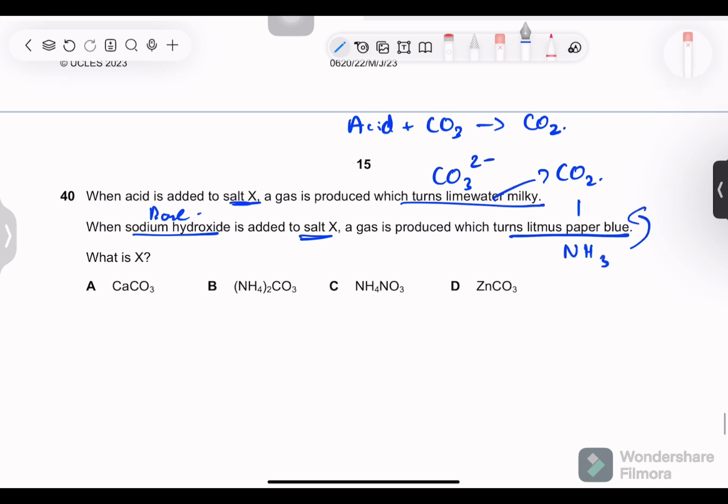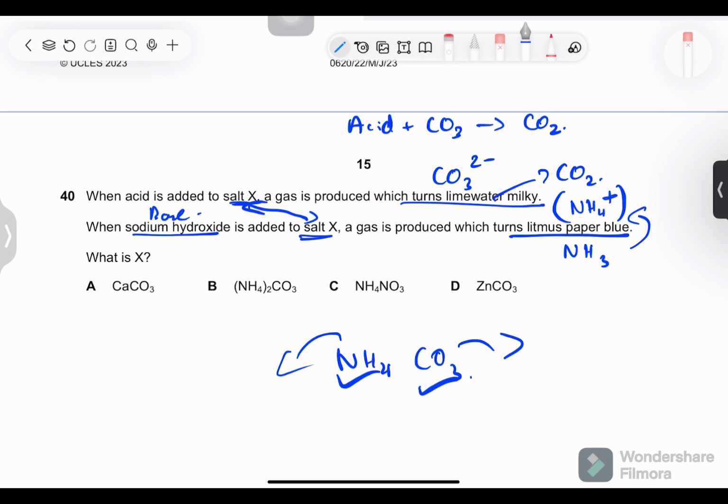This indicates that it contained ammonium ions in the salt. These are both the same salt. So this means that the cation should be NH4 and the anion should be carbonate. Both should be present because both gases are being released.